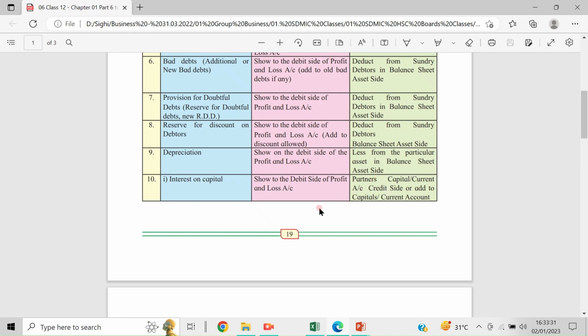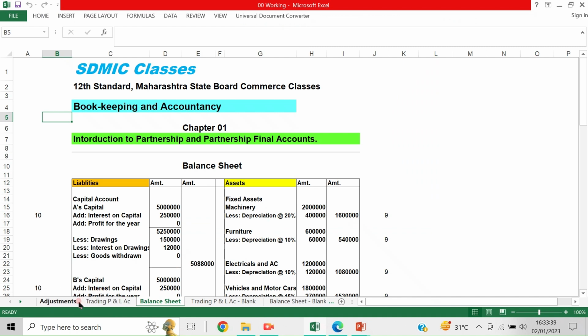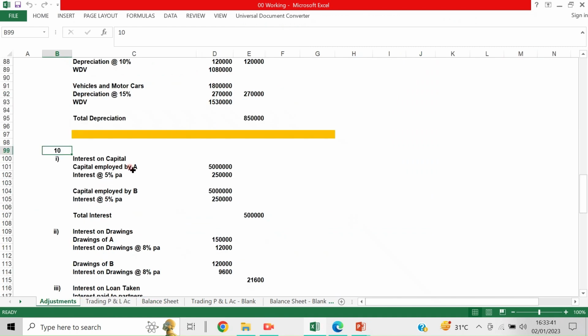Now I will show you an example of making the entry for interest on capital. Let's see adjustment 10, interest on capital. I have shown two partners in this. There can be many partners, but for the purpose of the example, since it is a partnership concern, I am taking two partners.